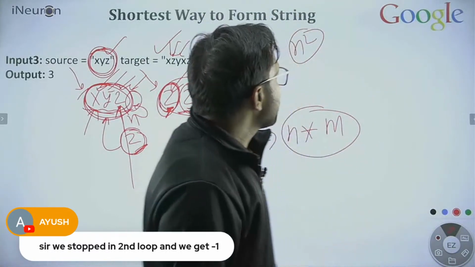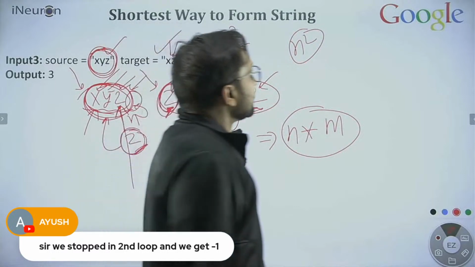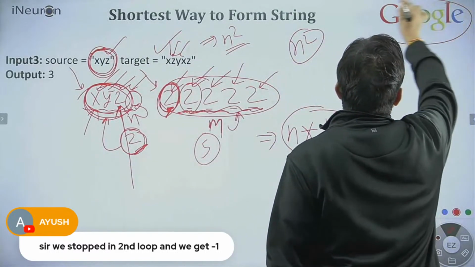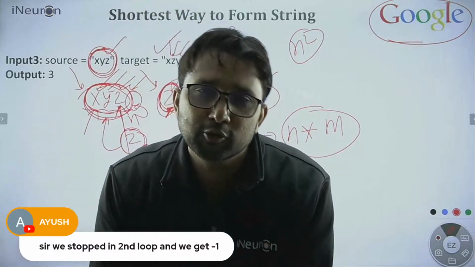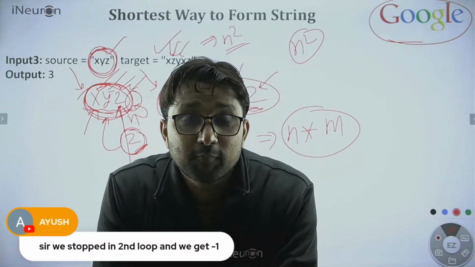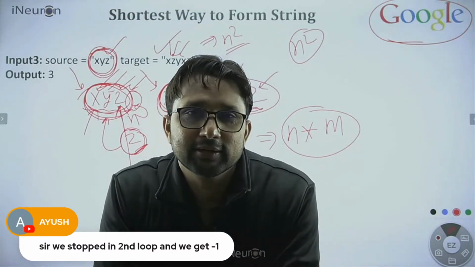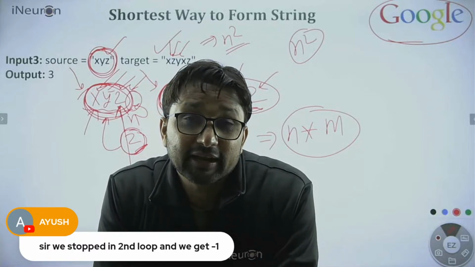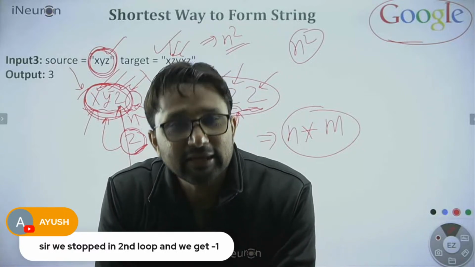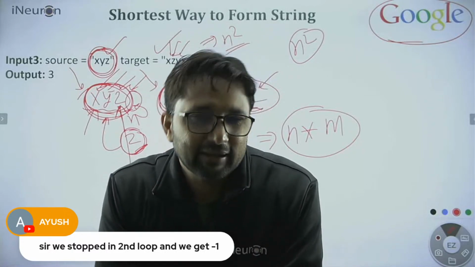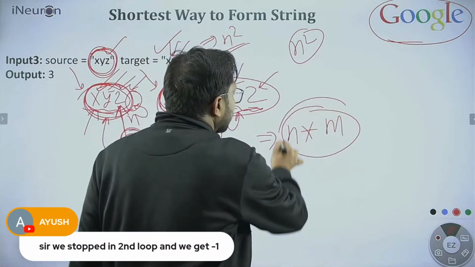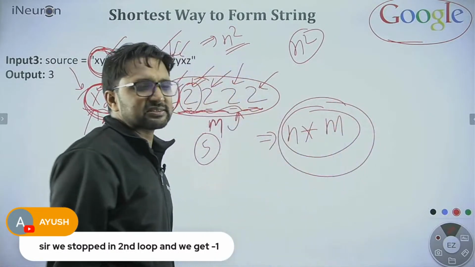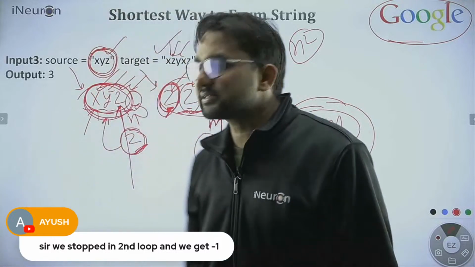Okay, Ayush, this is a Google problem. You gave us one solution, that's great, but you are not a lazy person. You need to think again, please. You need to take a little more time and think again. Is there any better idea to solve this problem? Can you reduce this time complexity? Please think over it. Everybody, please think over it.